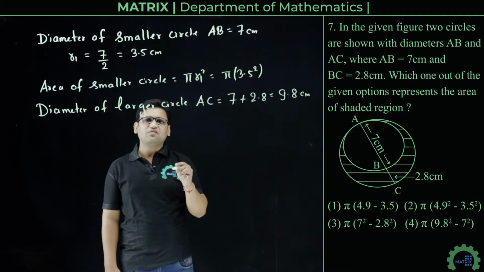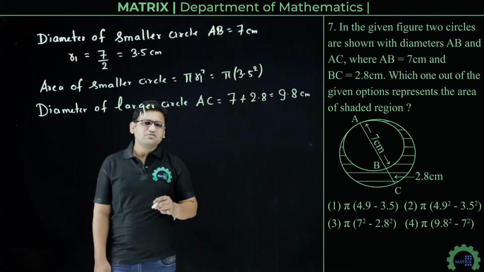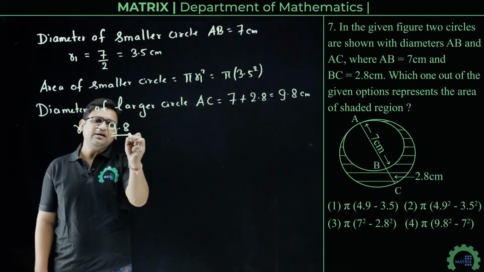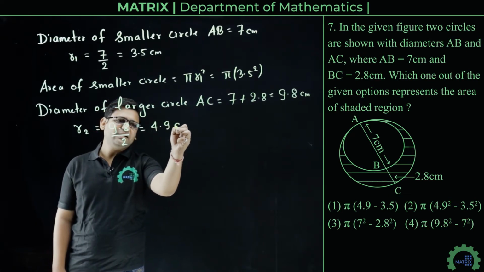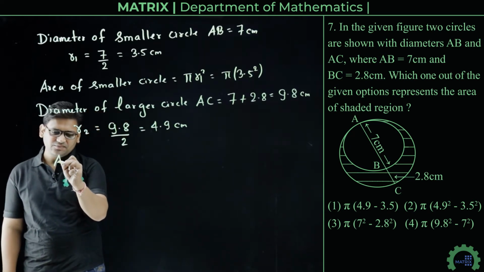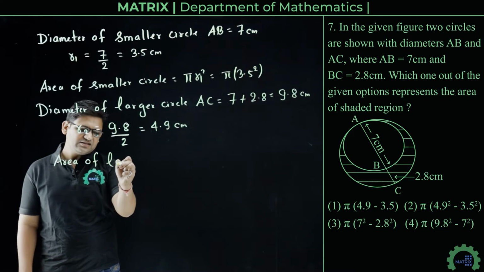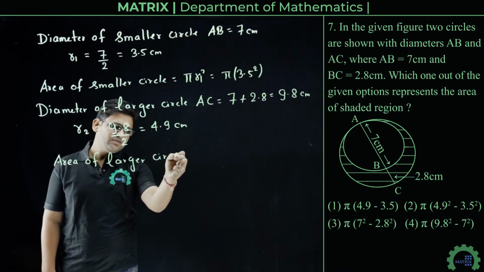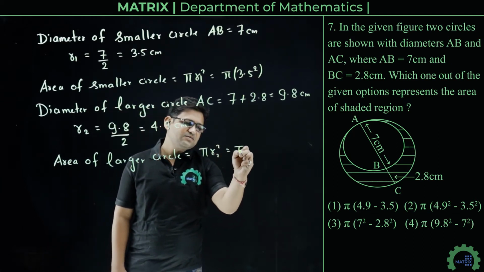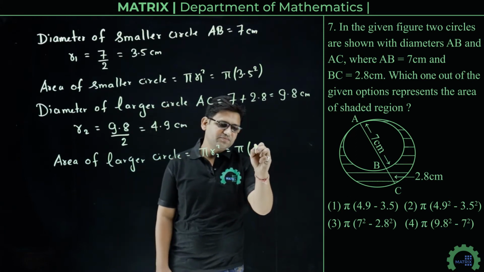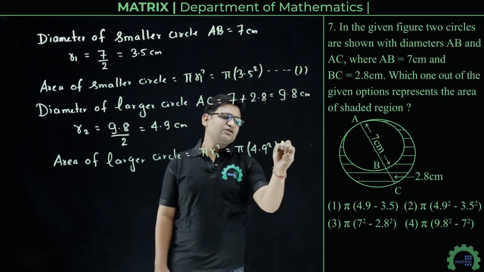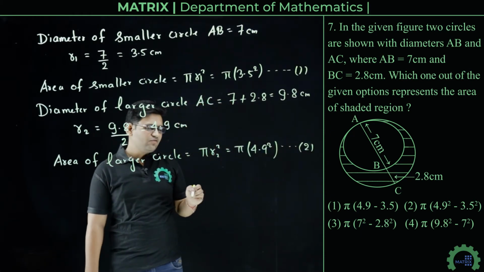This is the diameter of the larger circle. So the radius of the larger circle will be R2, and R2 will be 9.8 divided by 2, that is 4.9 centimeter. This is the radius of the larger circle. So its area of larger circle will be pi r2 square, that is pi multiplied by 4.9 square. Let's say this is equation number 1, this is equation number 2, and we have to find the area of the shaded region.